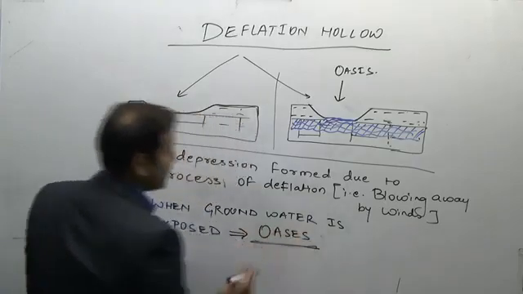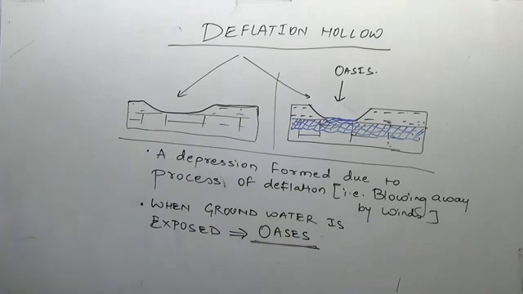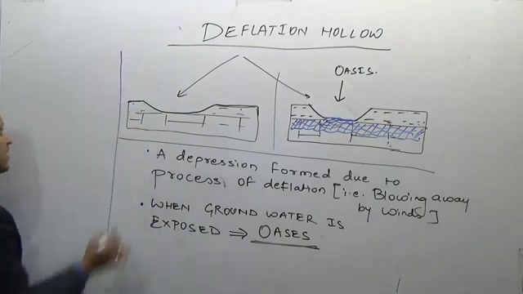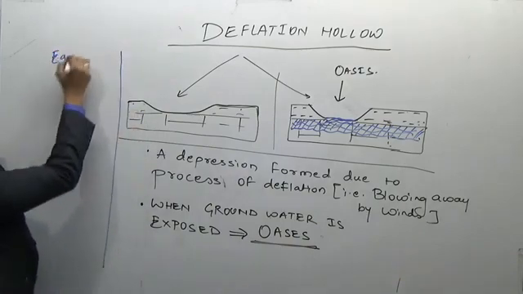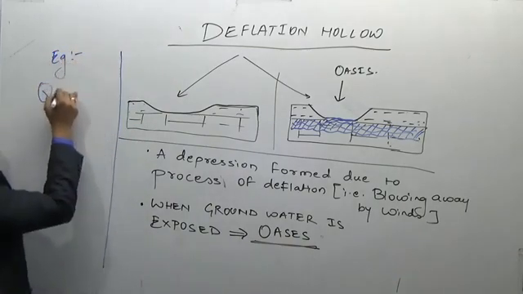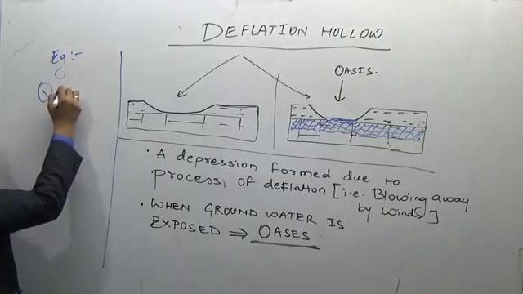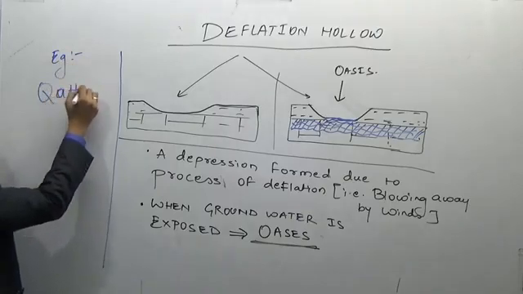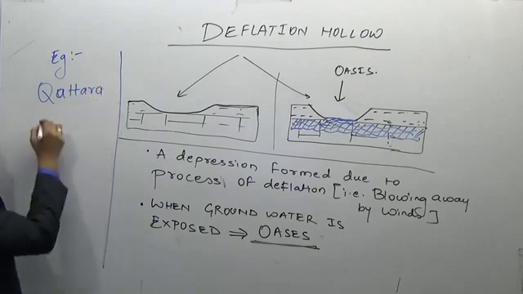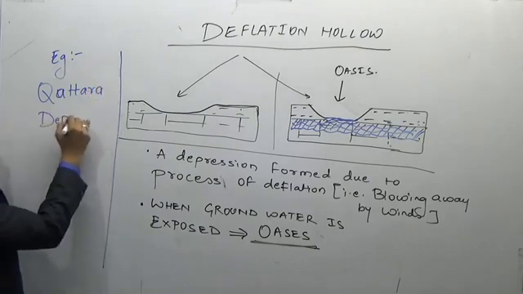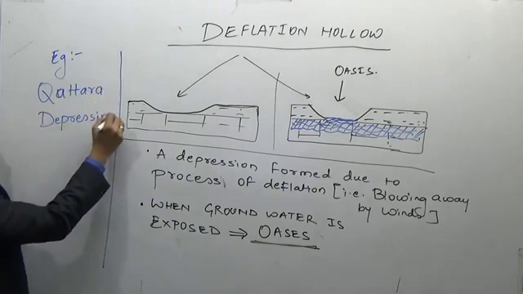Plural is oases, singular is oasis. So the examples are, in fact, one of the best examples is the Qattara Depression in Egypt.